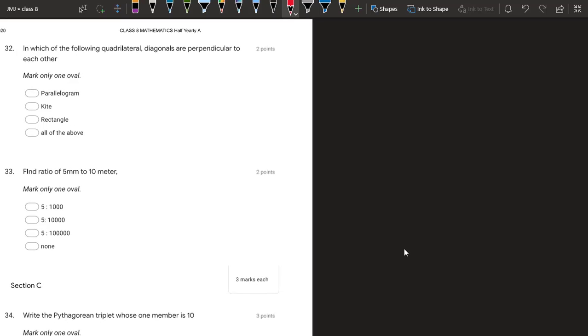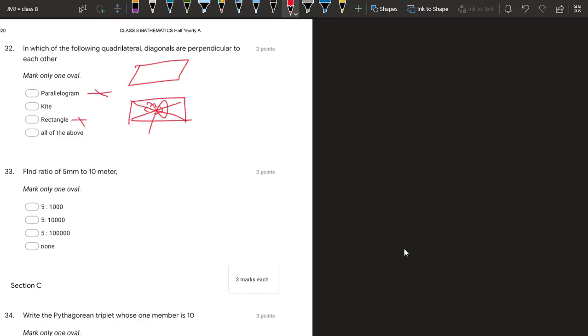Next question, question number 32. In which of the following quadrilaterals diagonals are perpendicular to each other? So we have learned in the case of parallelogram it is not possible, because we have not seen this property in the case of parallelograms. Also in rectangle we know only diagonals are equal. We never studied that they bisect perpendicularly.